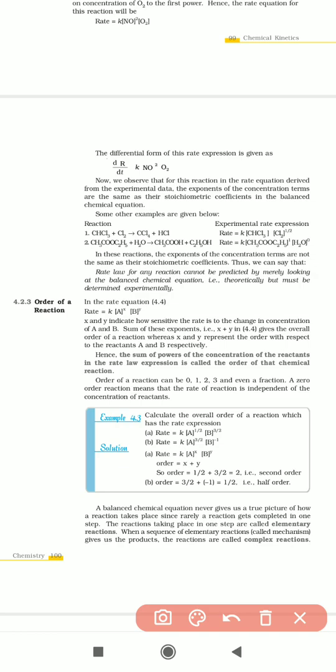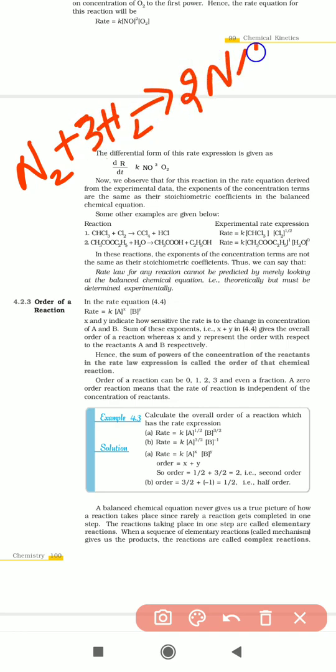Next one, see that, order of reaction. What is meant by order? For example, if you take a simple case, nitrogen reacts with 3 moles of hydrogen to give 2 moles of NH3. So what is the order for this reaction?